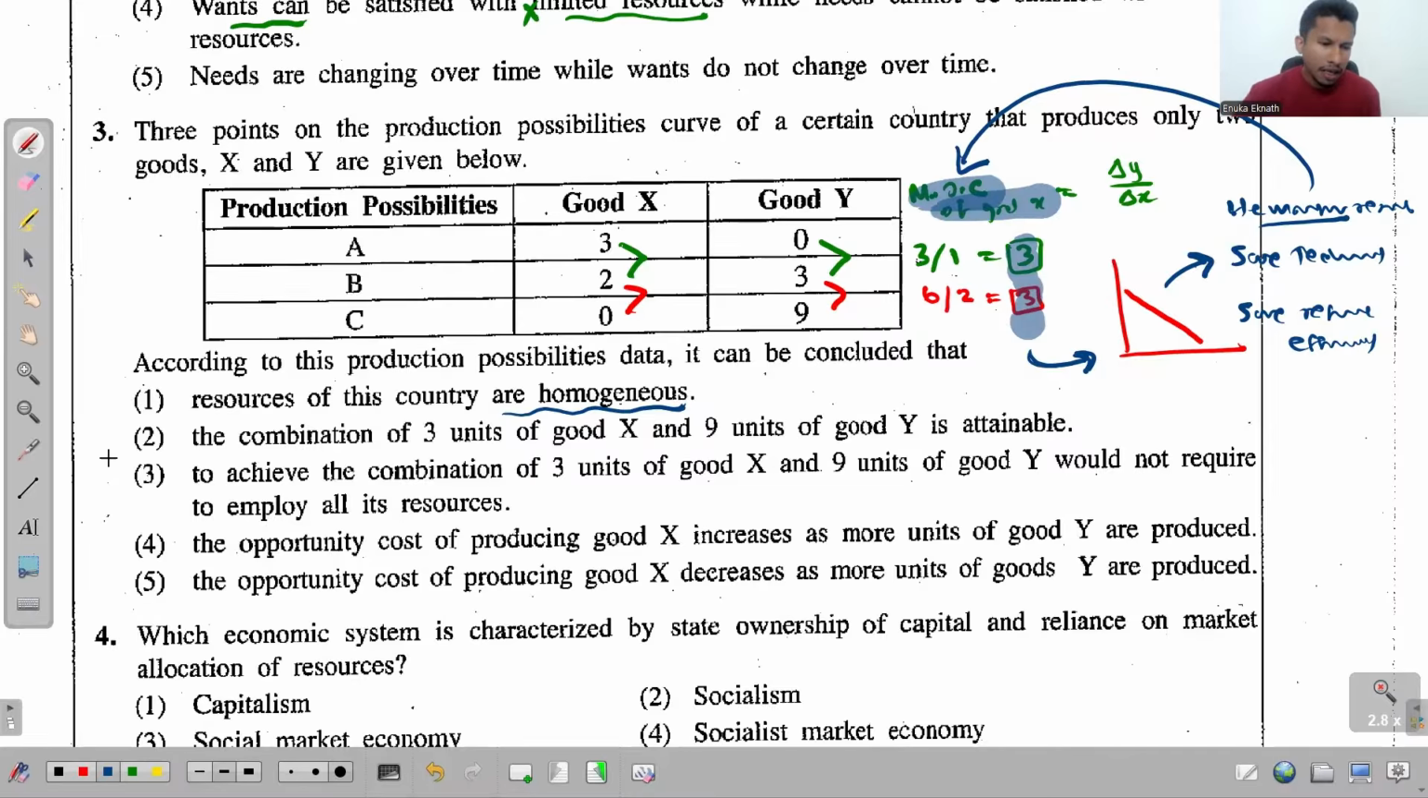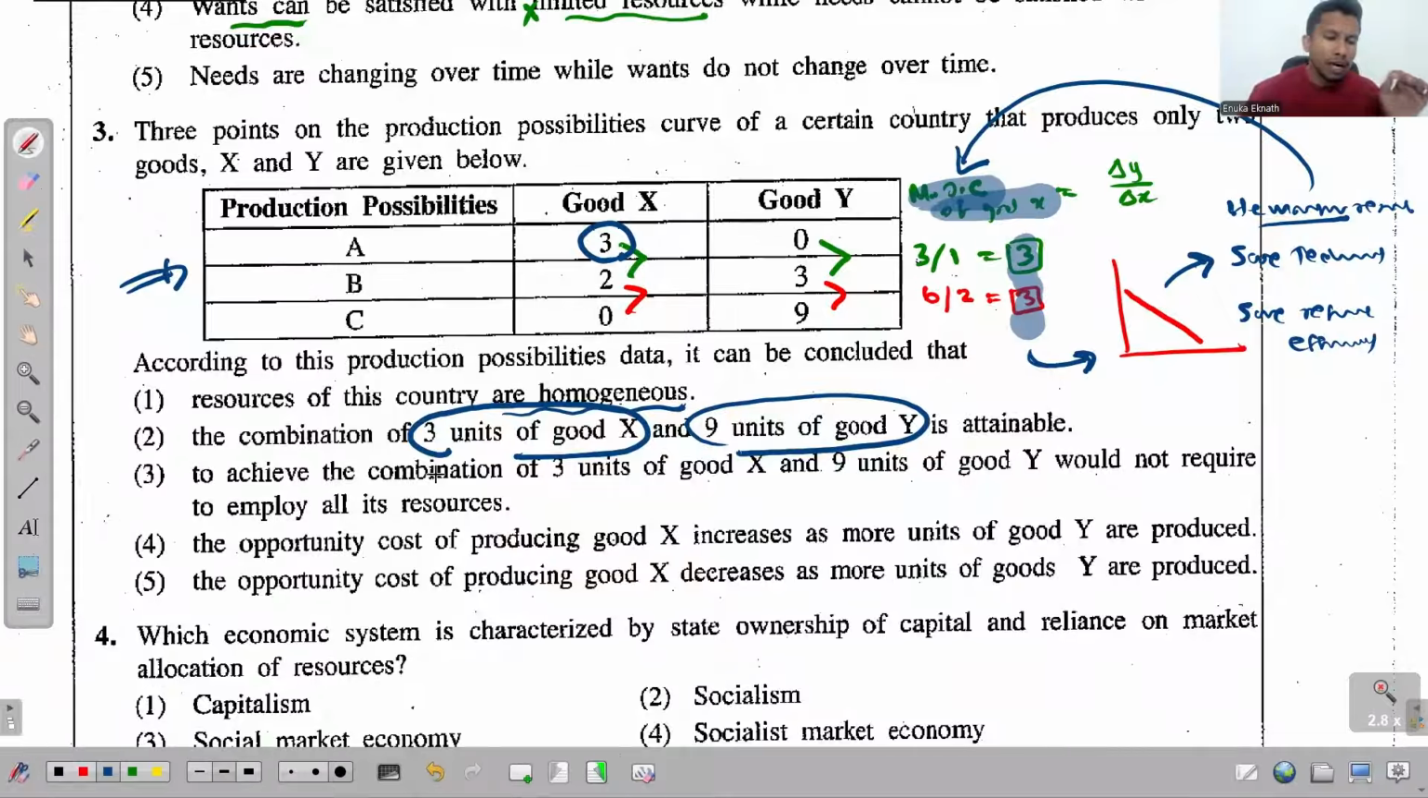Everything matches, right? The second one, the combination of 3 units of good X and 9 units of good Y is attainable. Look at this one. So if they are producing according to the given production possibilities table, if the economy is producing 3 units of good X, it's impossible for them to produce a single unit of good Y. So this second option has to be false then, because in the second option they say that the economy can produce 3 units of good X and then 9 units of good Y simultaneously, which is false.